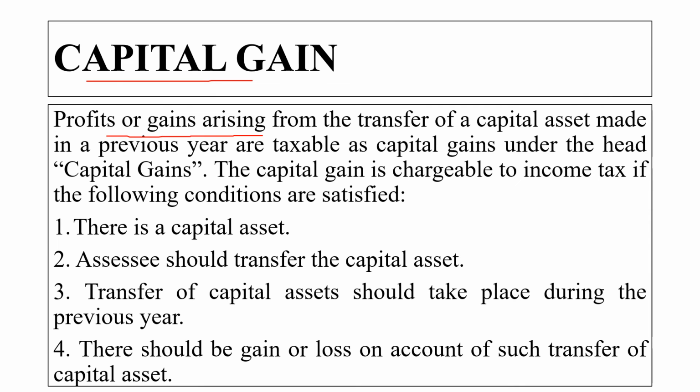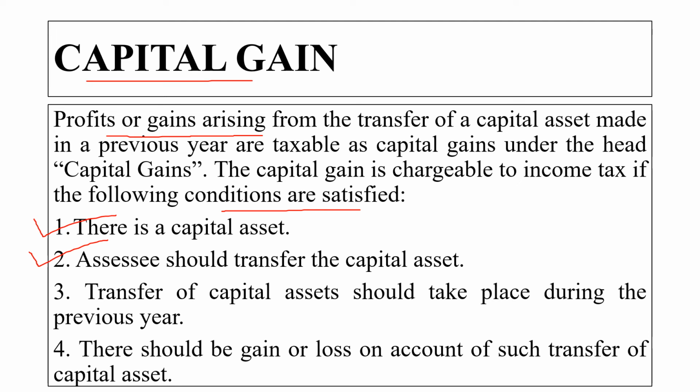Capital gain is chargeable to income tax if the following conditions are satisfied. Here again there are some conditions which the assessee has to satisfy. The first one is there is a capital asset. Whatever he is transferring should be a capital asset. Second one is the assessee should transfer the capital asset.